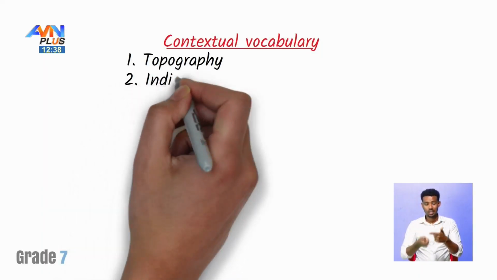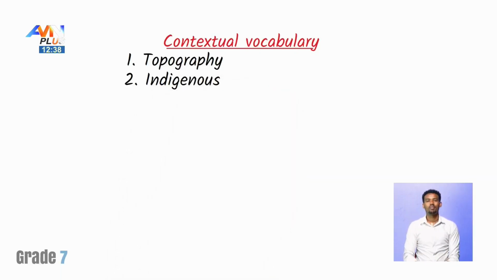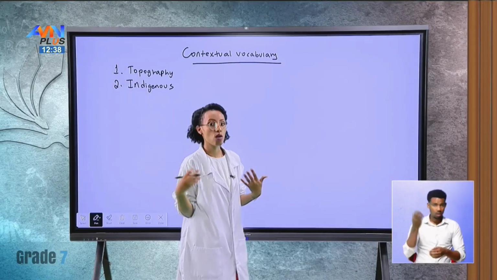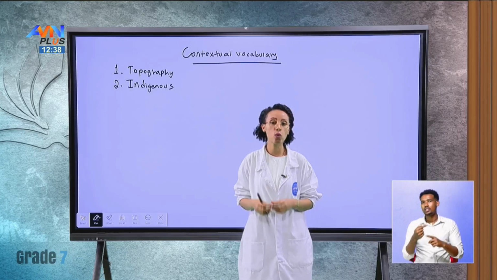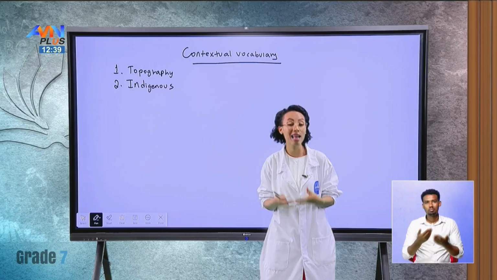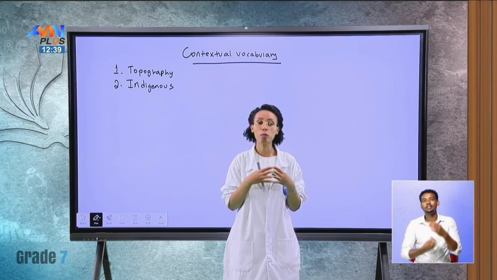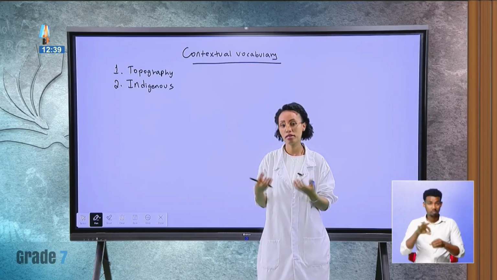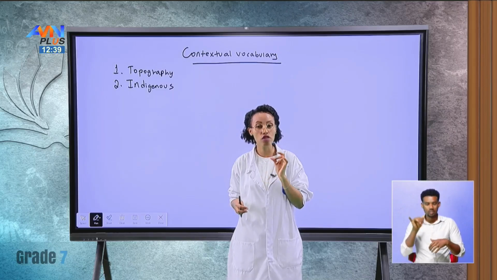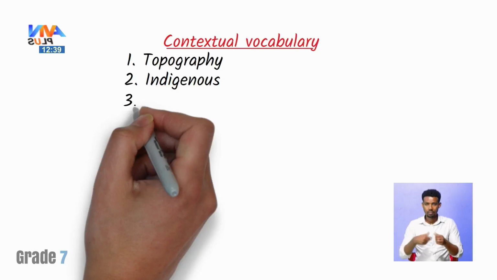The second word that we have seen was indigenous. Indigenous, like we talked about last time, is a word that means people who are native to a place. Or in this case, it can mean animals and plants who are native to that place. So indigenous people, animals, and plants are peoples or plants and animals that are found specifically or originated from a certain area. That is what indigenous means.